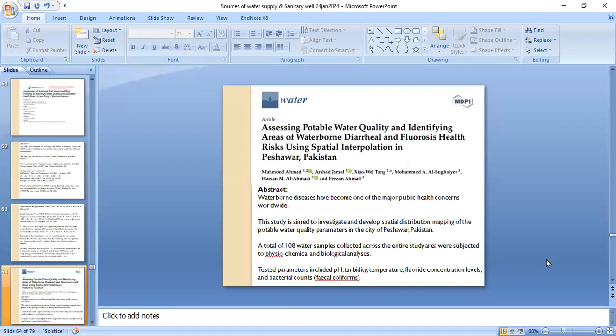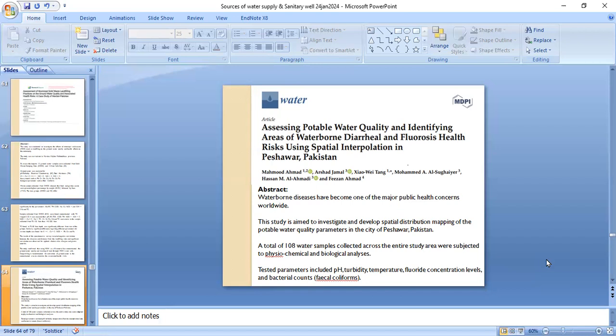Assessing potable water quality and identifying areas of waterborne diarrhea and fluorosis health risks using spatial interpolation in Peshawar, Pakistan. Waterborne diseases have become one of the major public health concerns worldwide. This study aimed to investigate and develop spatial distribution mapping of the potable water quality parameters in the city of Peshawar.